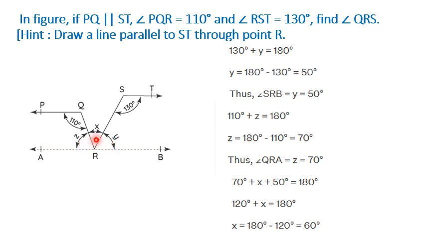Now Z plus X plus Y is 180 degrees. They form angles in a straight line, since AB is a straight line. So Z plus X plus Y is 180 degrees. So X will be 180 minus Z minus Y, which is 60 degrees.